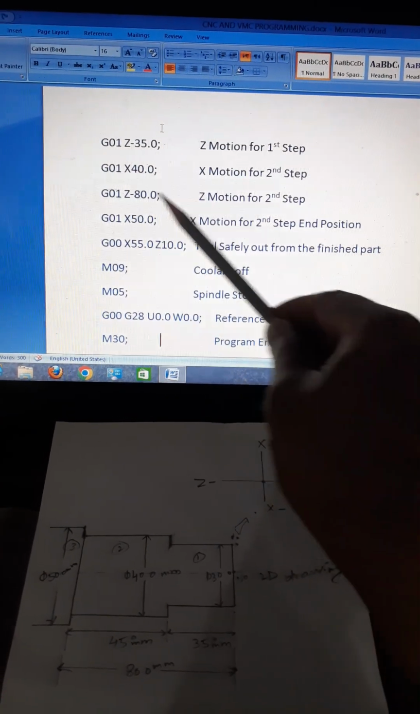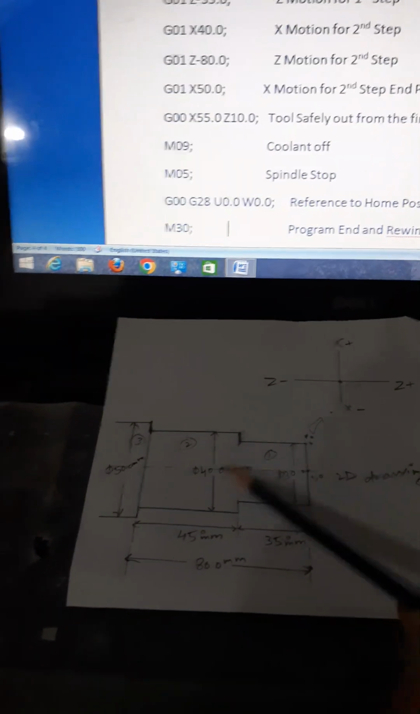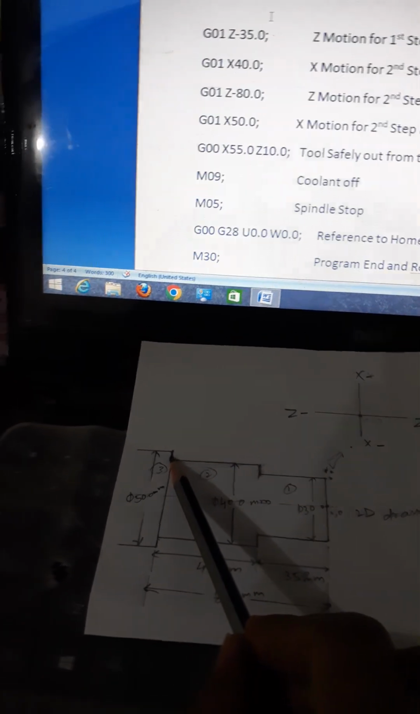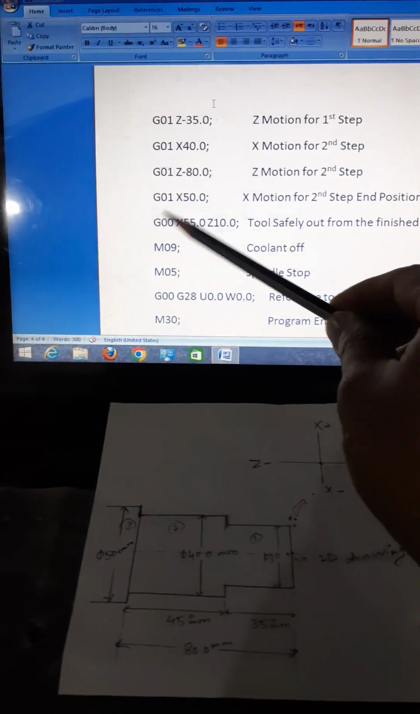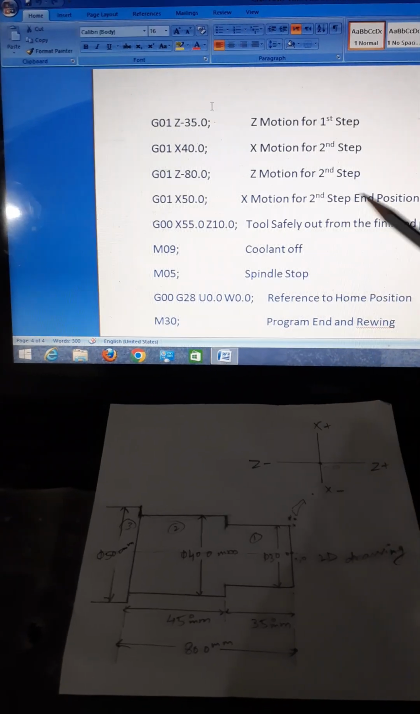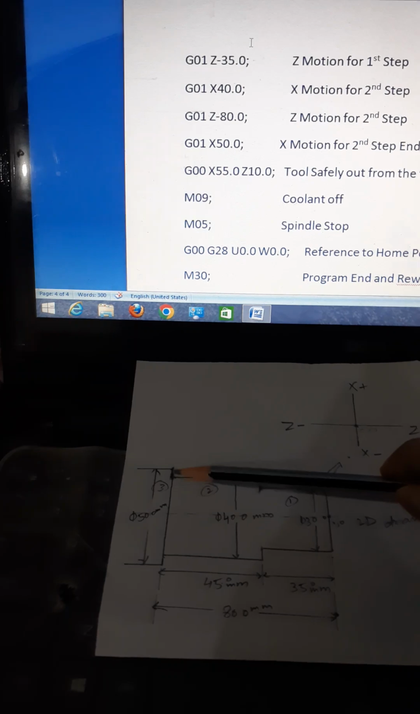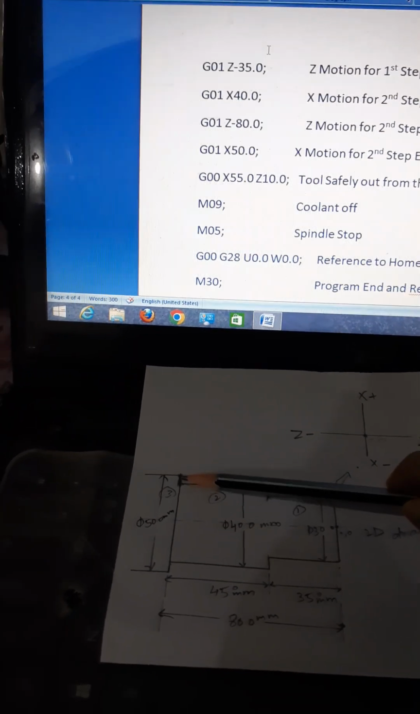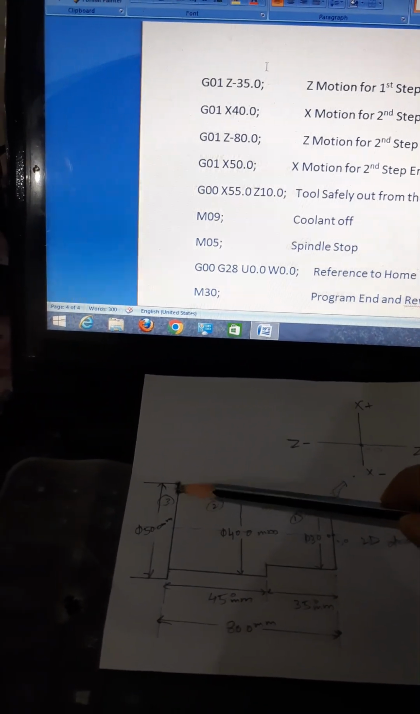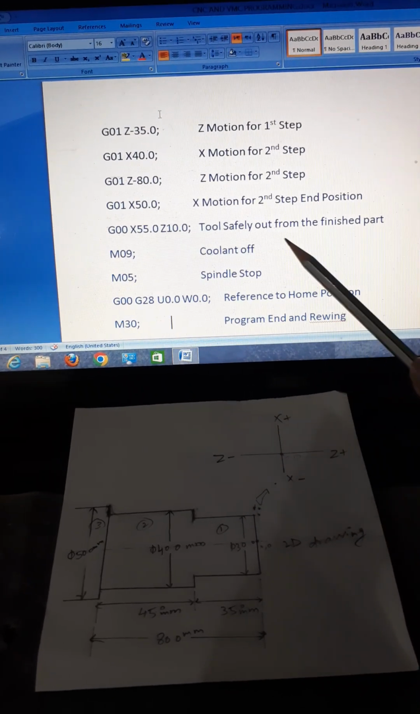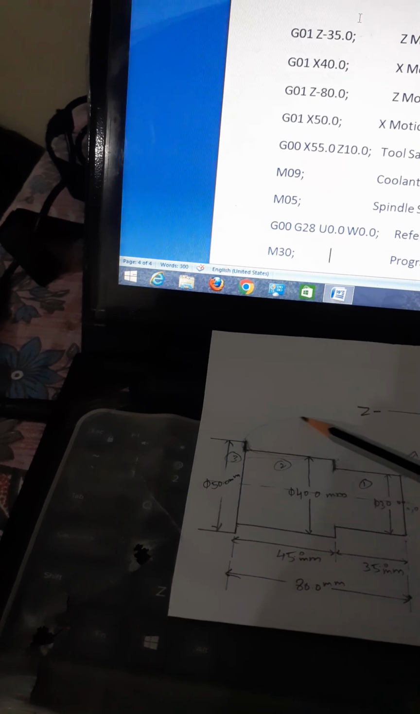Linear feed move Z-30, Z motion for second step. Now this Z motion for second step, this second step operation is completed. Now tool is here. Linear feed move X50, X motion for second step in position. Now for this second step in position, this step facing operation is completed. Rapid mode X55 Z0, tool safely out from the finished part. Means tool was there, now safely out from this part. You assume tool is here.